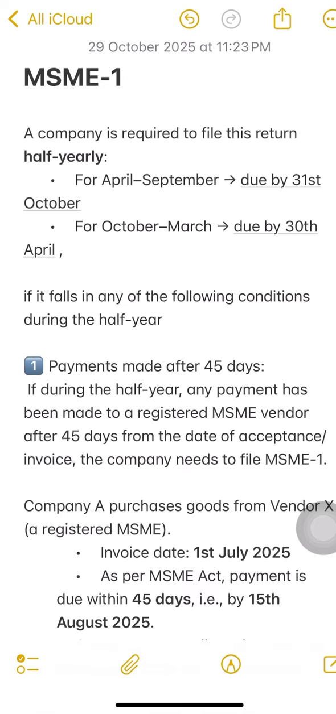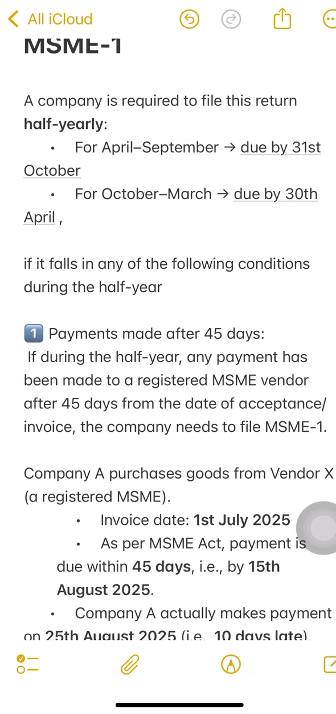Basically, if any company falls in any of the following conditions or circumstances during the half year, then the company must file Form MSME 1 by the due date mentioned above. The two conditions are: first, payment made after 45 days. If during the half year any payment has been made to a registered MSME vendor after 45 days from the date of acceptance of the invoice, the company needs to file MSME 1.